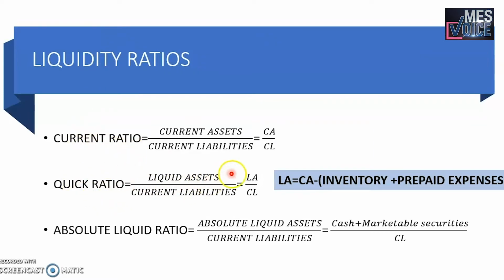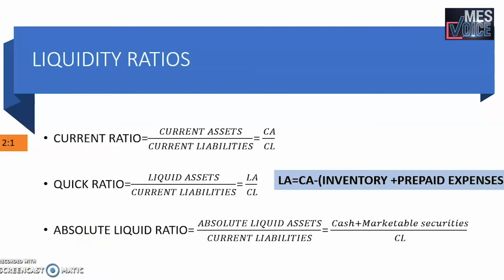Liquid assets are those assets which can be converted into cash equivalent without loss of value and loss of time. In that sense, inventory cannot be considered as an asset that can be converted into cash equivalent without loss of value. And prepaid expenses also, it takes time. So we cannot consider inventory and prepaid expense to be a part of the liquid assets. Next, we have the absolute liquid ratio.